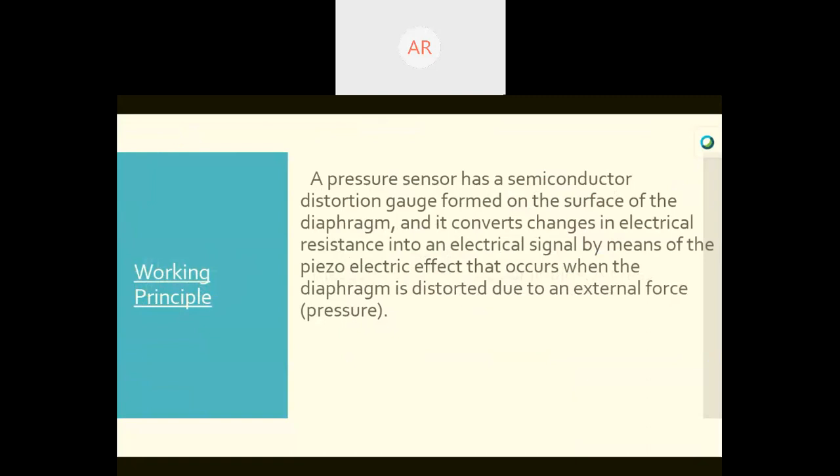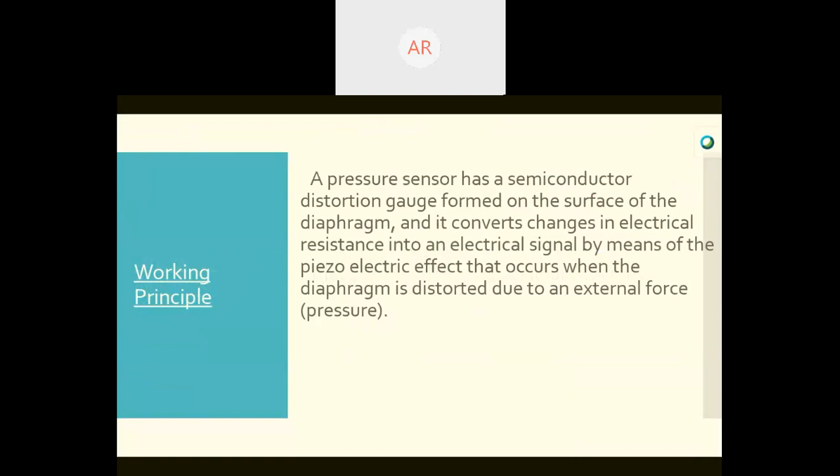We come on to the working principle of the pressure sensor. A pressure sensor has a semiconductor distortion gauge formed on the surface of its diaphragm, and it converts changes in electrical resistance into an electrical signal by means of an effect known as the piezoelectric effect.